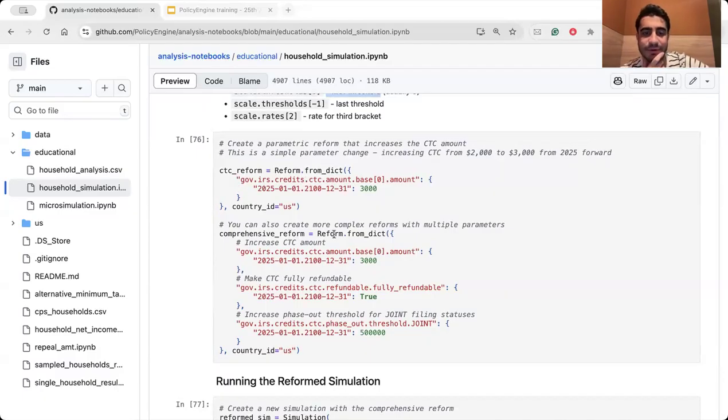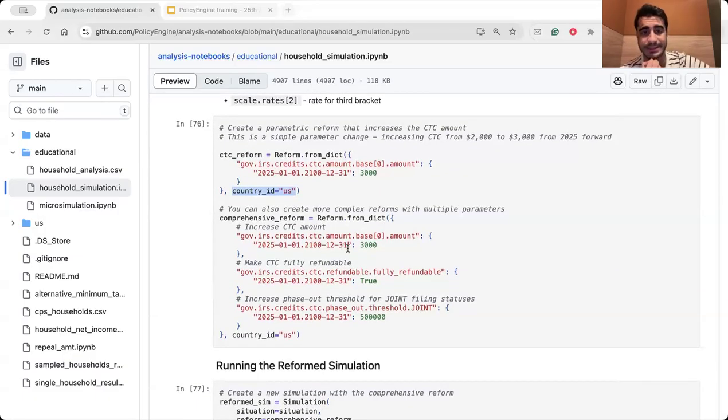How you can build a reform. Here you can see that there is a reform. We are passing a dictionary to a reform that for this parameter, we want to change the amount of this parameter to something else. Okay, and we are passing the country ID to US, so you can do it with UK and other examples.